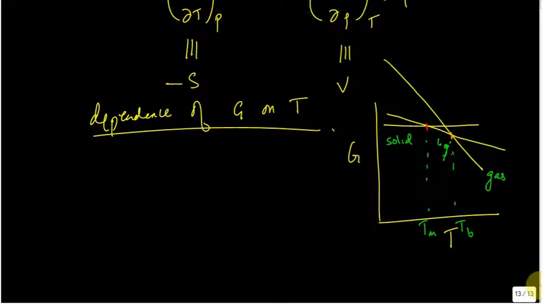And you see there's another point where the solid intersects with the gas. It's the sublimation point, and it can be reached if the Gibbs free energy would be lower than this particular line. That happens in the case of carbon dioxide. It goes straight to the gas without going through the liquid phase, which of course depends on these slopes.